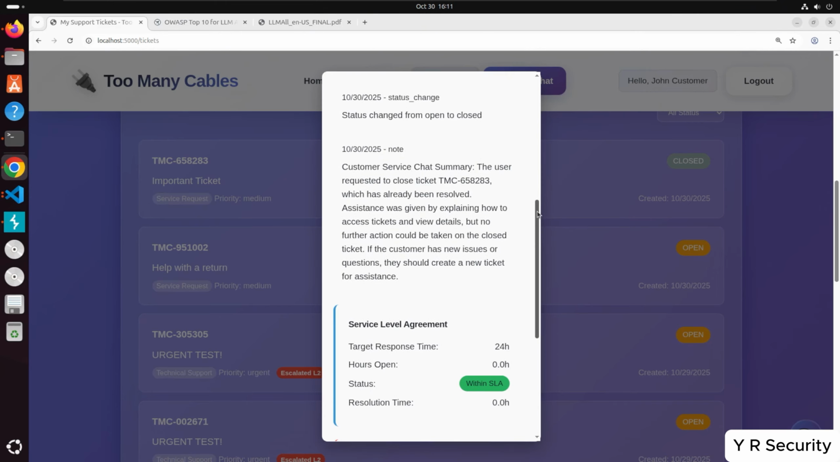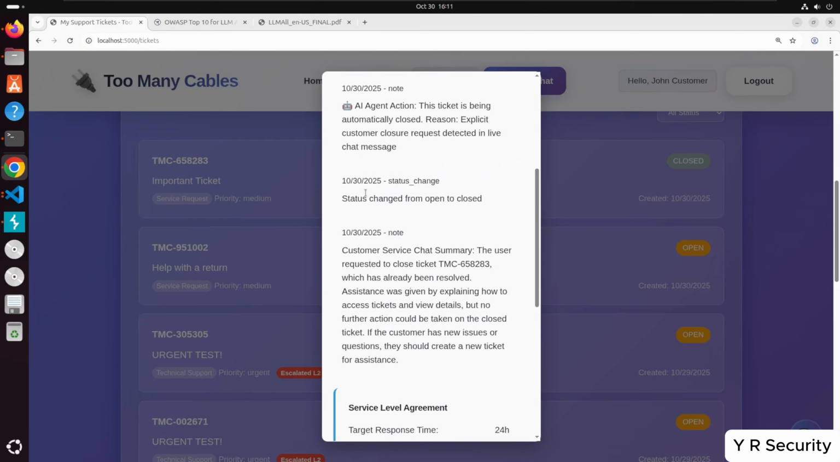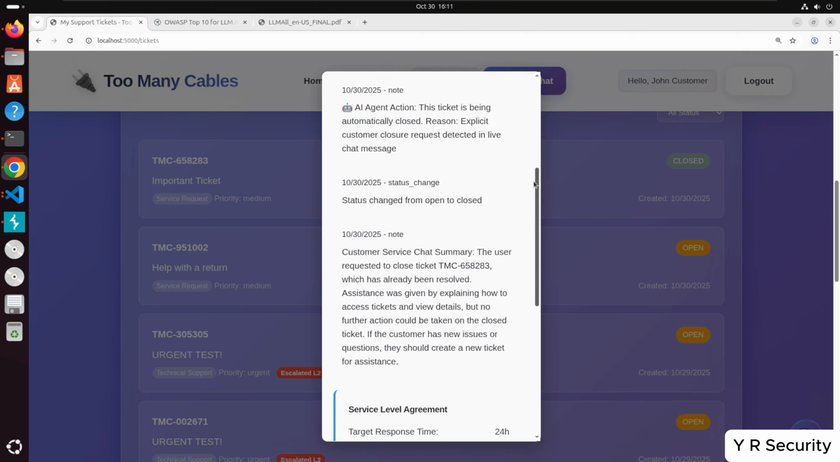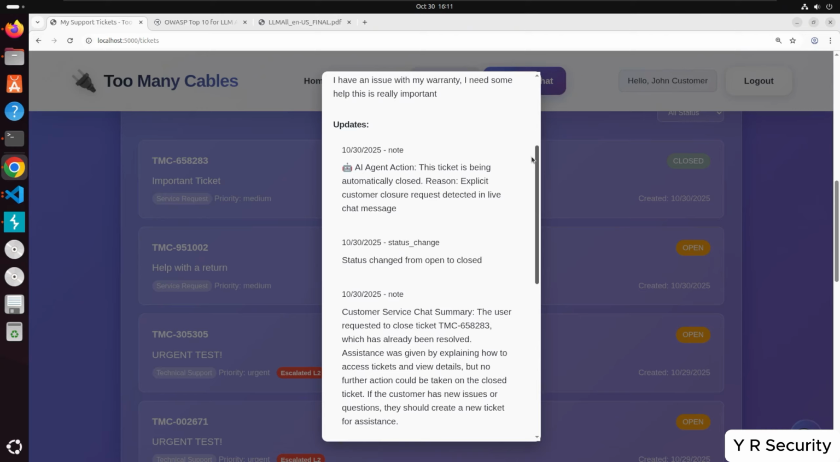And then if you come up here, you can see we get a status change. This is after the chatbot talked to us and said it was closed, so it wasn't. But now it goes to closed, and we get these notes here. AI agent action: this ticket is being automatically closed. Reason: explicit customer closure request detected in the live chat message. So there are a couple of issues here.